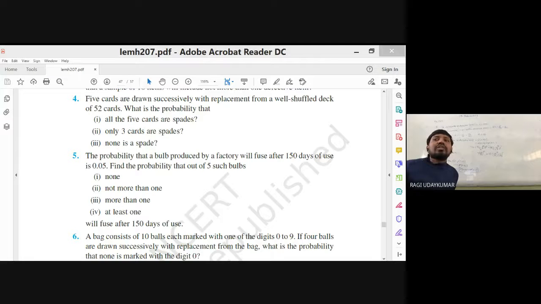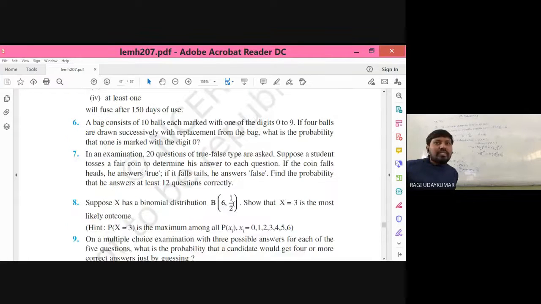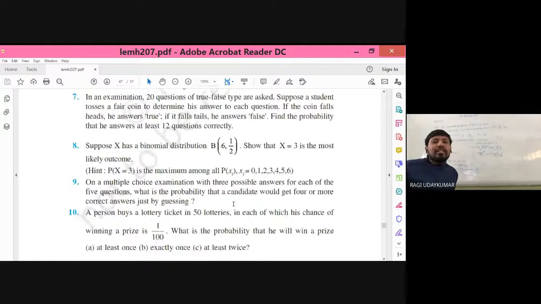And coming to the next question here, the 7th question. In an examination, is it visible to you? 20 questions are there, true or false type questions. Number of questions are 20. Suppose a student chooses a fair coin to determine his answer to each question. Sometimes some students may be there who don't know the answer, so they toss a coin. In the same way, he will toss a coin, and if he gets a head, he answers true.